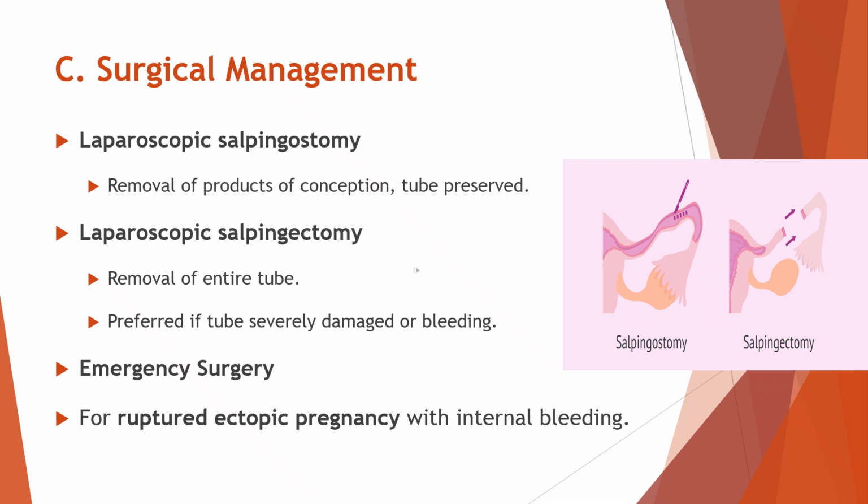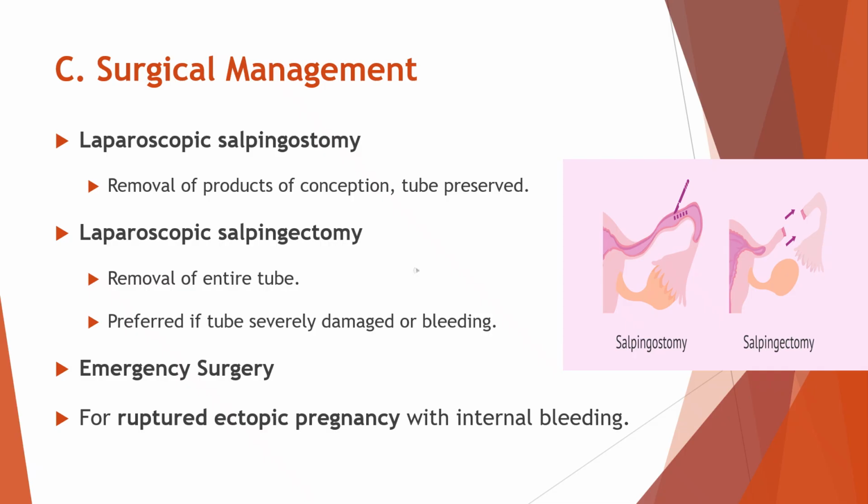Another option is laparoscopic salpingectomy, where the entire fallopian tube is removed. This is preferred when the tube is already badly damaged, when bleeding is present, or when preserving the tube may risk future complications. Removing the tube ensures all ectopic tissue is taken out safely.